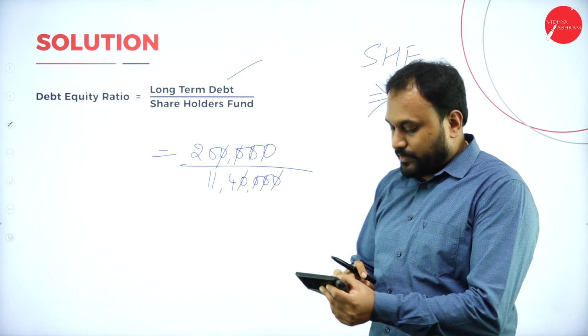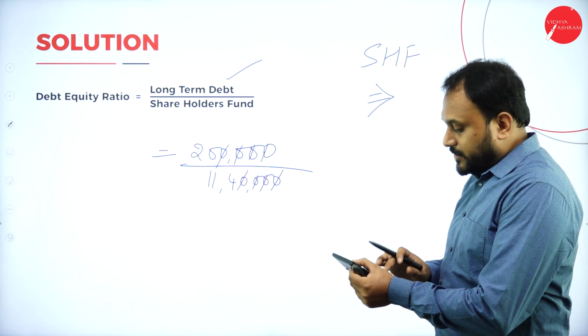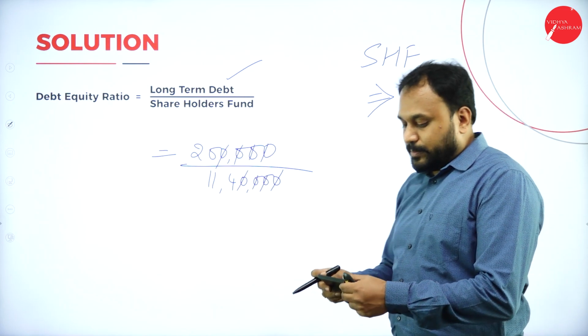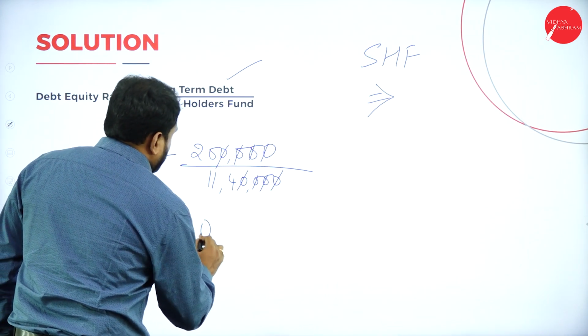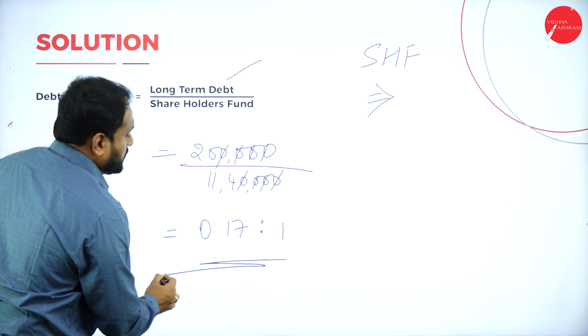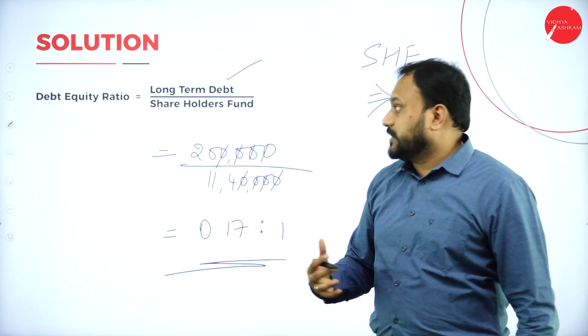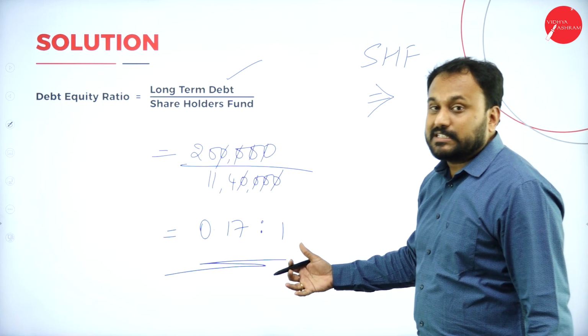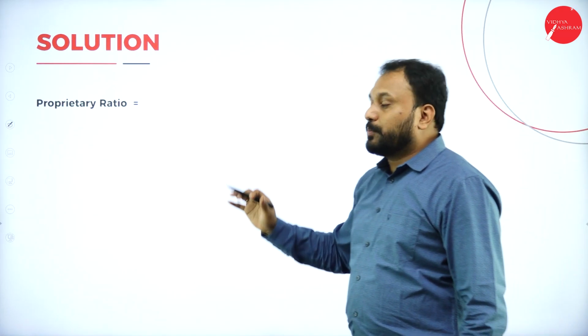So again, go with this. 20 divided by 114 is equal to 0.17. How much is it? 0.17 is to 1. This is what it is. Again, the norm says 1 is to 1 is what they are supposed to go with. So here we got how much? 0.17 is to 1. Next one we have is the proprietor ratio.